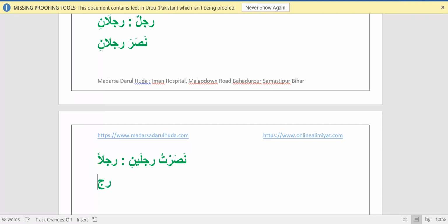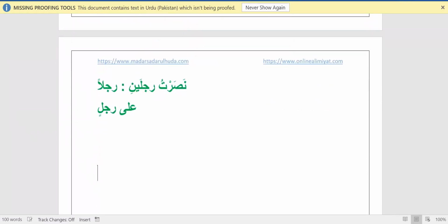Similarly, if you add a harfe jar on rajulun, its i'rab converts to rajulin. But if you add it on a tasniya word, its i'rab will be rajulaini. Why with yaa noon? Because here the yaa noon tells us that this word has kasra. So I hope you understand when to make tasniya with alif noon and when to make tasniya with yaa noon.